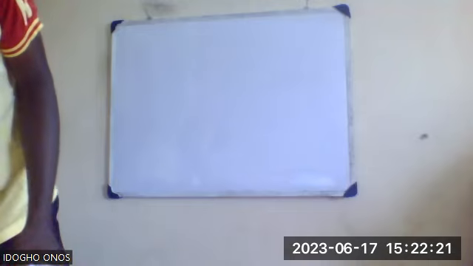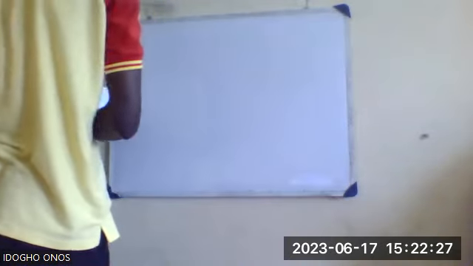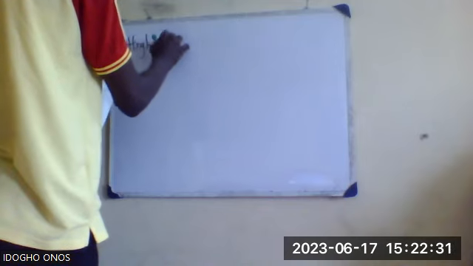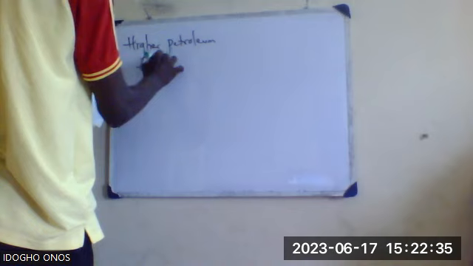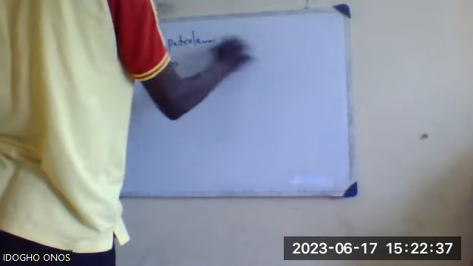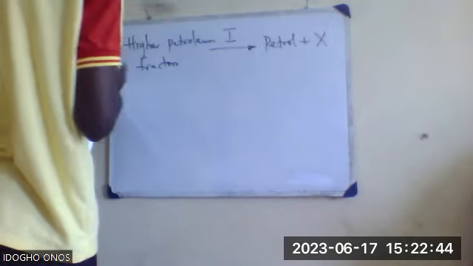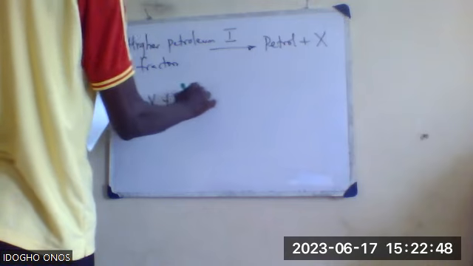I have higher petroleum products. Okay, let me just write the question out. We have a higher petroleum fraction. This gives me petrol plus X, and this is Roman figure 1. Then I now have X plus Y.